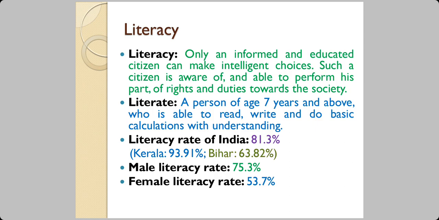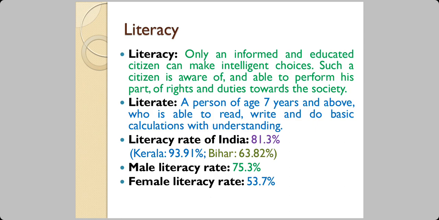Now, when we say literacy, there's a definition which is there in the second statement here. A person of 7 years age and above who's able to read, second, write, and third, do basic calculations with understanding. Such a person is said to be a literate person. He should meet these three conditions. Now, with that in mind, literacy means, go to the first sentence: only an informed and educated citizen can make intelligent choices. Such a citizen is aware of and able to perform his part of rights and duties toward the society.